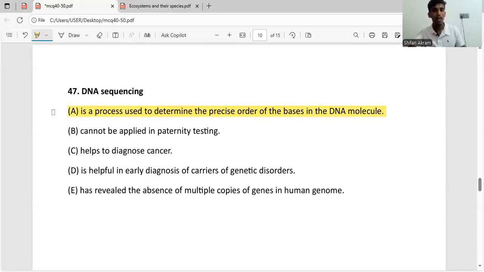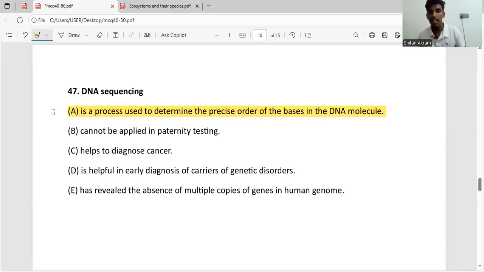B says it cannot be applied in paternity testing. What is paternity testing? Paternity testing is the process of identifying the father of a child. We can compare a father's genome with a child's genome because they both share similar genes. For this reason, we can use DNA sequencing and find out whether they have similar sequences or not.